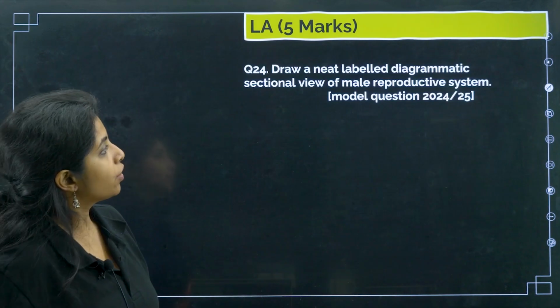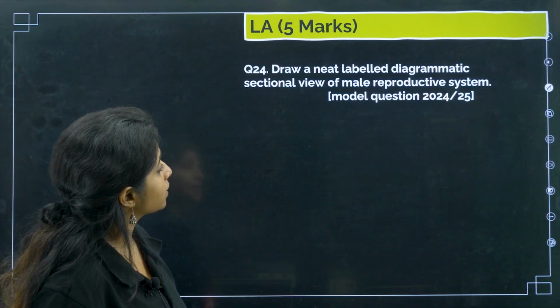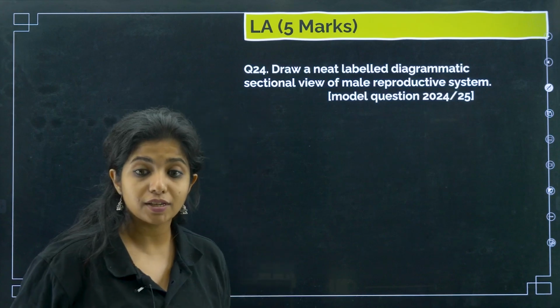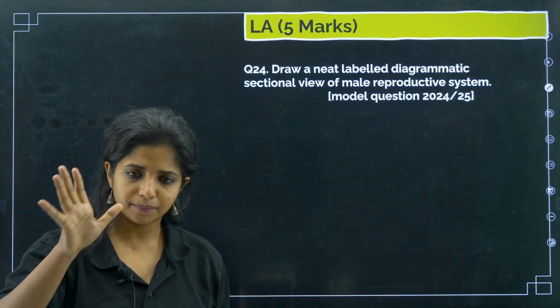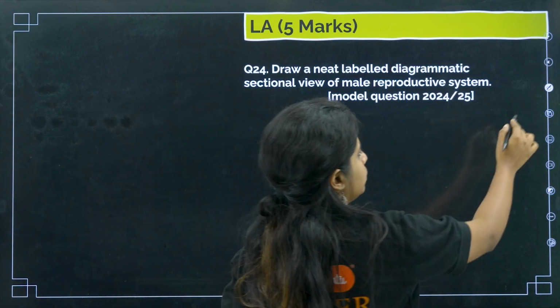Now, the next question. Draw a neat labeled diagrammatic sectional view of the male reproductive system. How can you make the male reproductive system? This is again very easy. So, in the male reproductive system, what do you need?